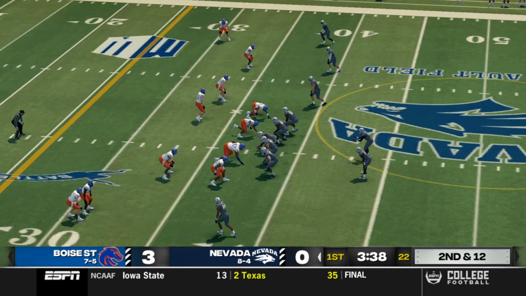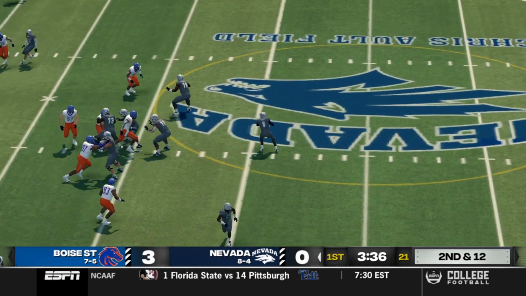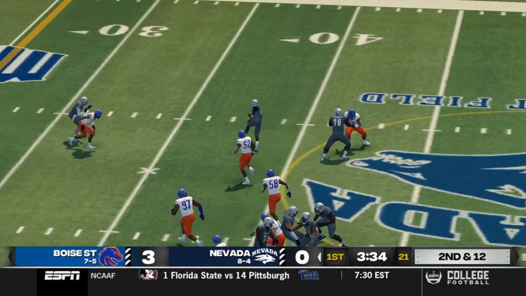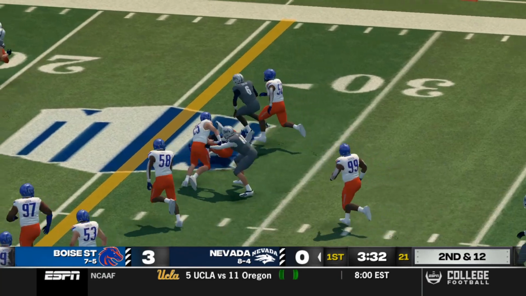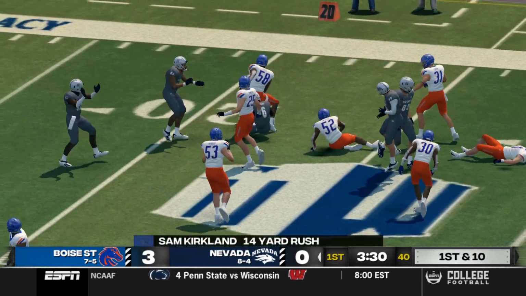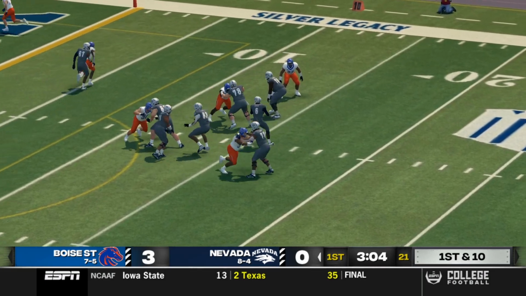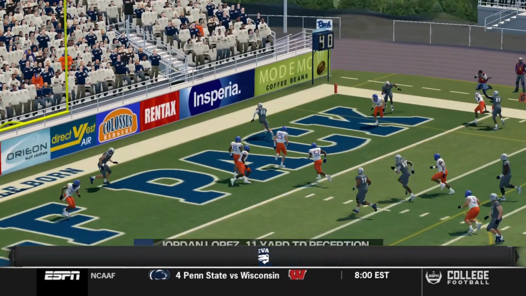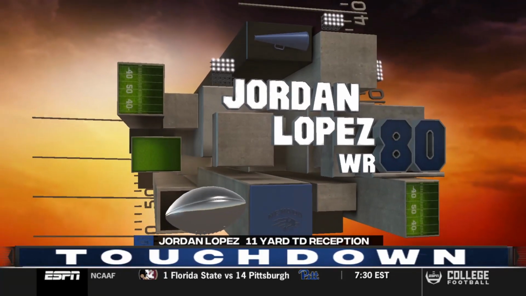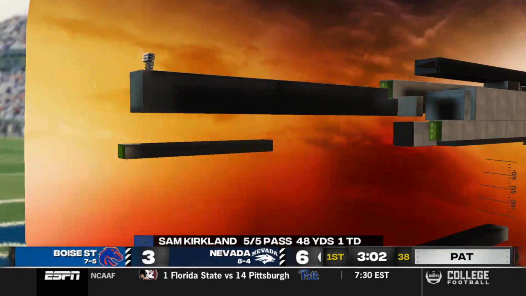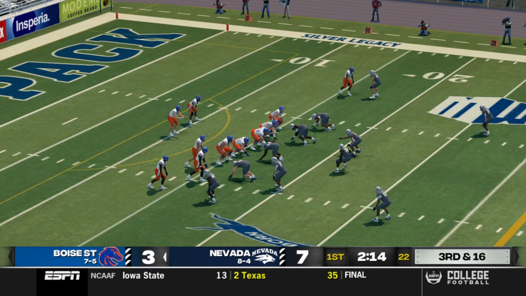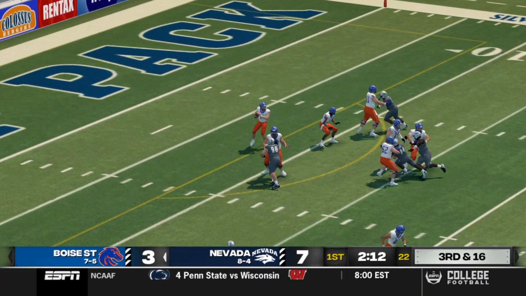Now, the Nevada Wolfpack, they have a little engine that could in Sam Kirkland, and he got off a screen play to Zacho Duncan for 11 yards. And then on 2nd and 12, there goes Sam Kirkland, showing the moves, breaking the tackles, picking up a first down of 14 yards on the ground. 1st and 10 later on, Kirkland with a little play fake, and he finds Jordan Lopez for a 10-yard touchdown. 5 of 5 for 48 yards and a touchdown on the first drive of the day for Kirkland.